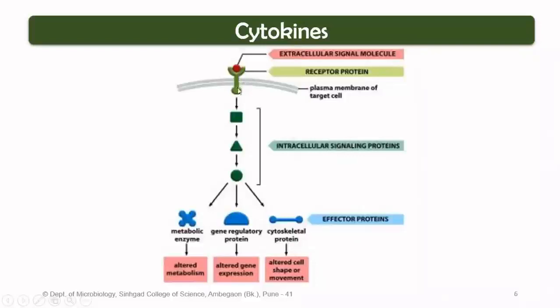Now this receptor is a transmembrane receptor. That means it traverses across the plasma membrane, hence we are calling it a transmembrane receptor. In the earlier few lectures, we talked about what happens when a ligand molecule binds to the receptor proteins.